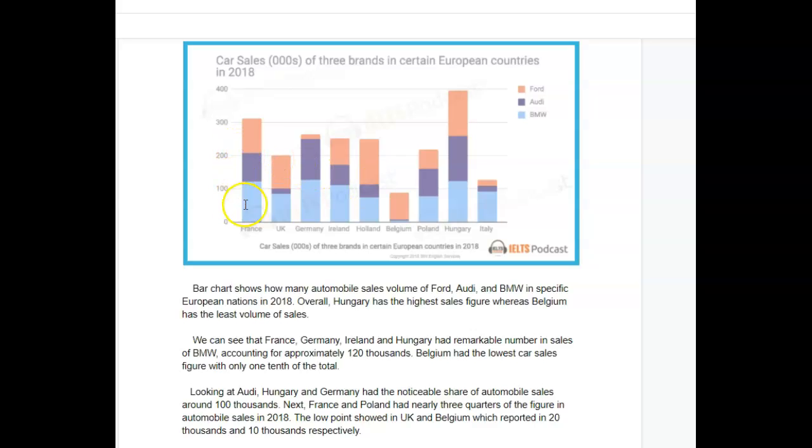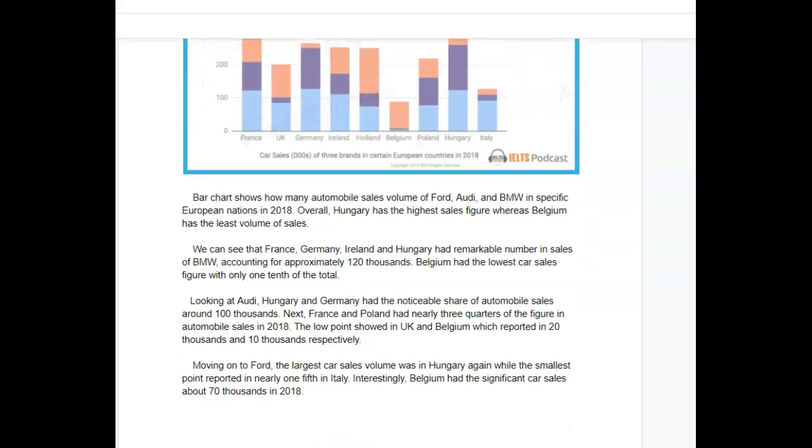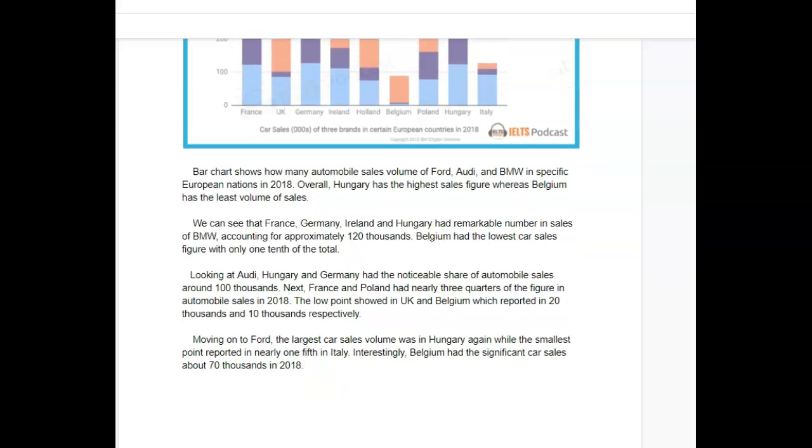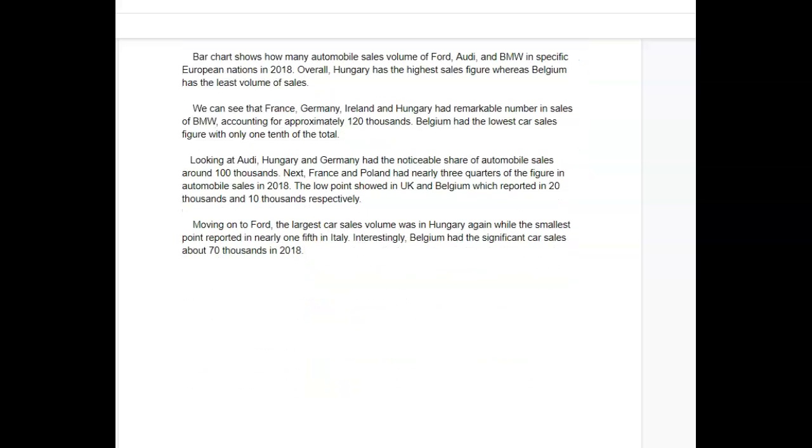They would have had a different chart where, in other words, it would have been France, and then you would have seen 3 bars, one for Ford, one for Audi, and next to that one for BMW, and so forth. So they're really concerned about this total figure. That's why it's like that. You missed that completely. It should have been 1 paragraph for the totals, and then 1 paragraph where you really edit the information about the individual car companies in the different countries.